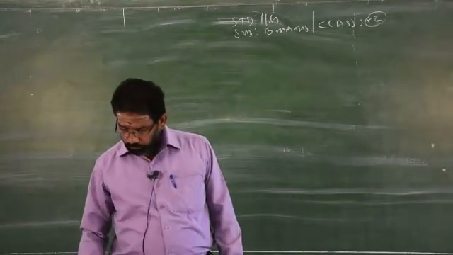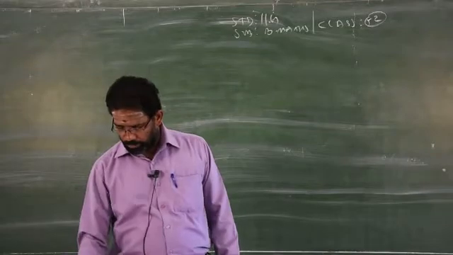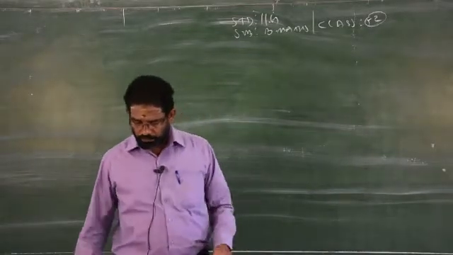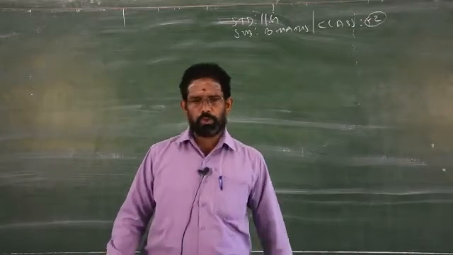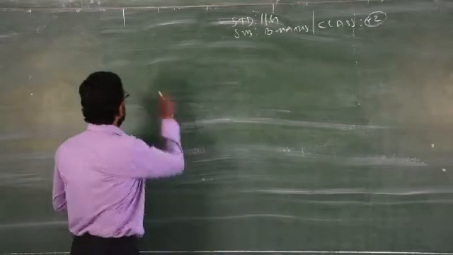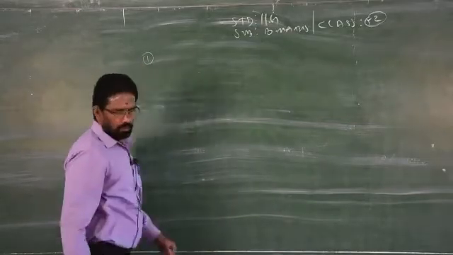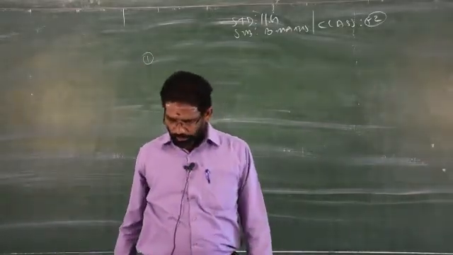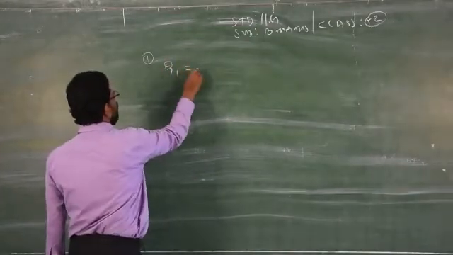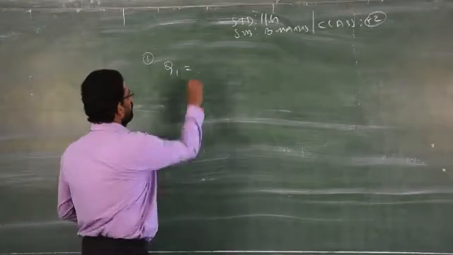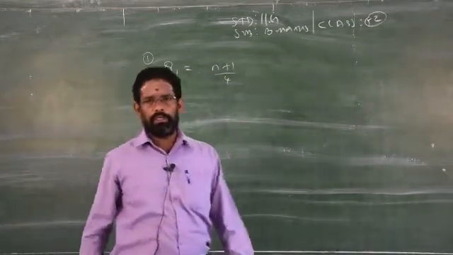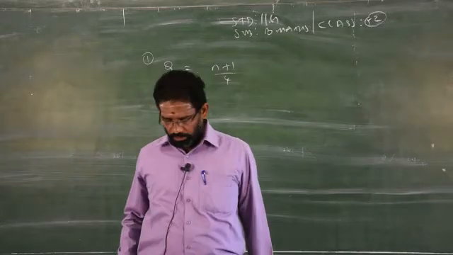Now we have to see some problems based on this concept. Clear? Now we'll start with the quartile formula. Quartile means divided by 4. For ungrouped data, we have the formulas to find the first quartile and third quartile. Q stands for quartile. Q1, the formula is (n+1)/4. This is the formula for the first quartile.